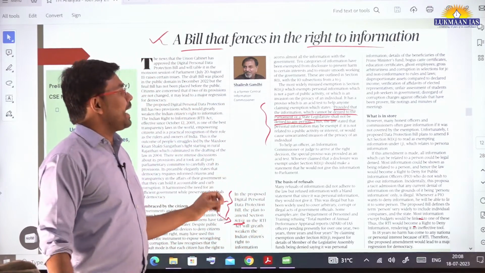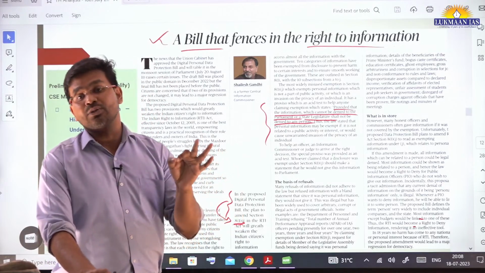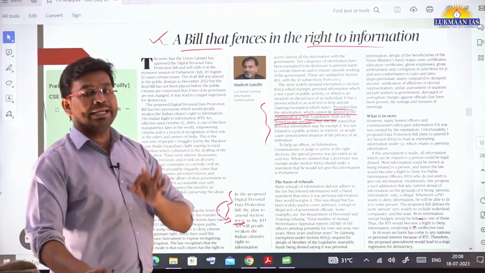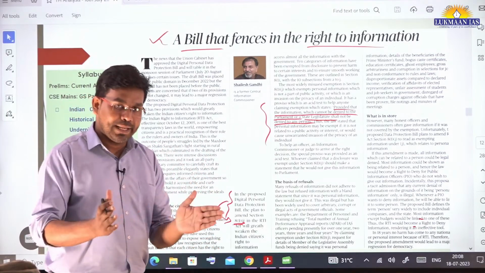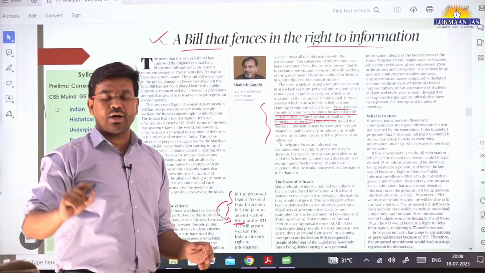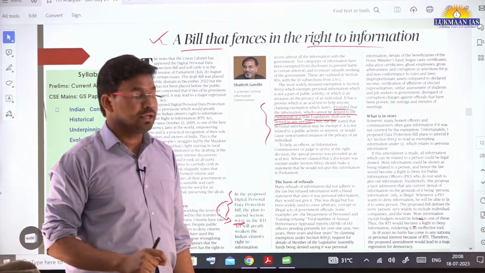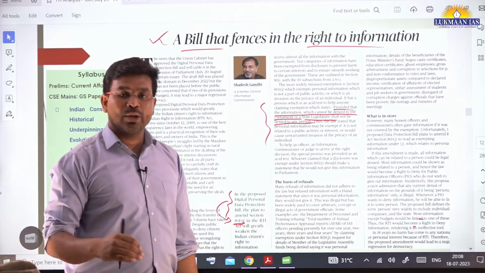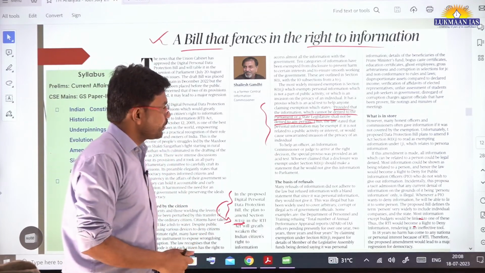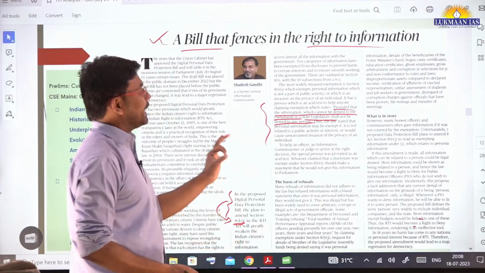This act was implemented in 2005 and it is 2023 now. It's been 18 years that this act has been in place, and nowhere has this act exposed any personal data of any individual. It has only exposed corrupt activity of the government, and through RTI we have come to know many corrupt activities, and those have been punished also. So this is the thing, and this article is a rightly written article.